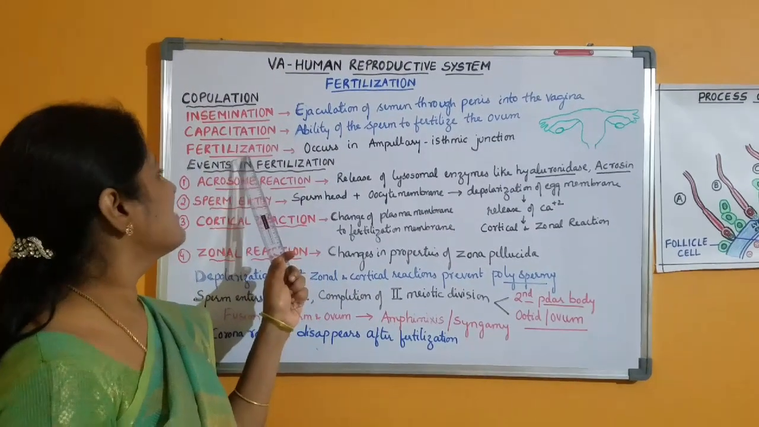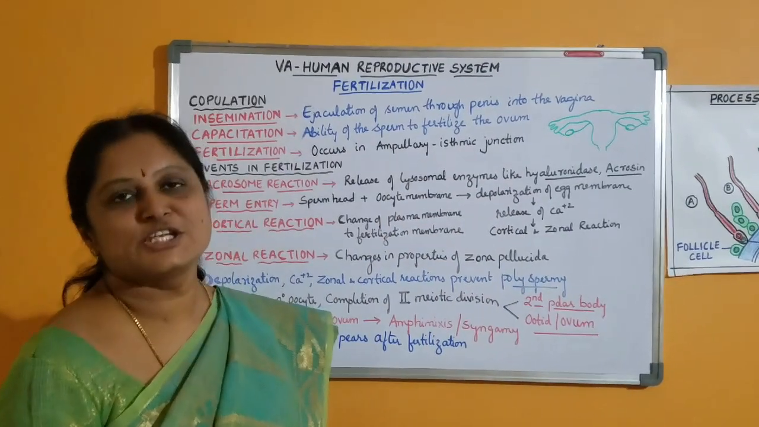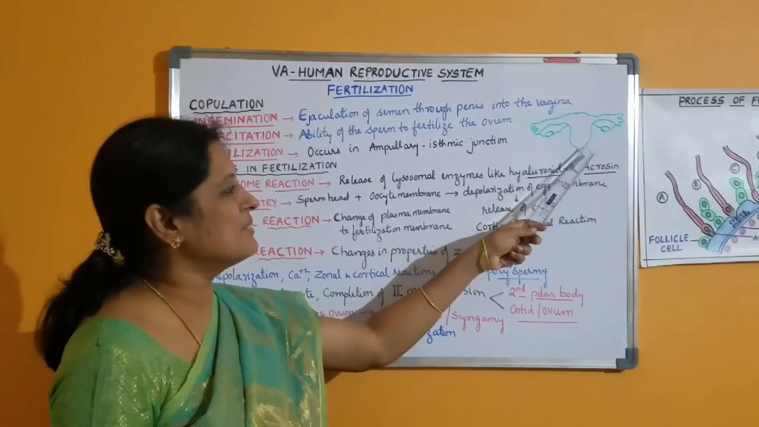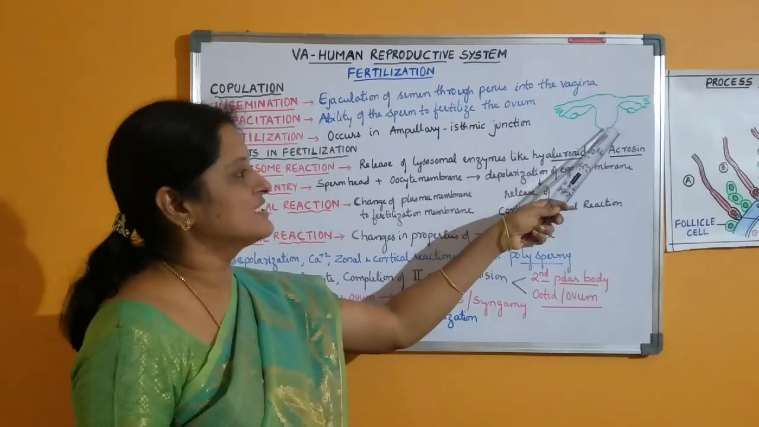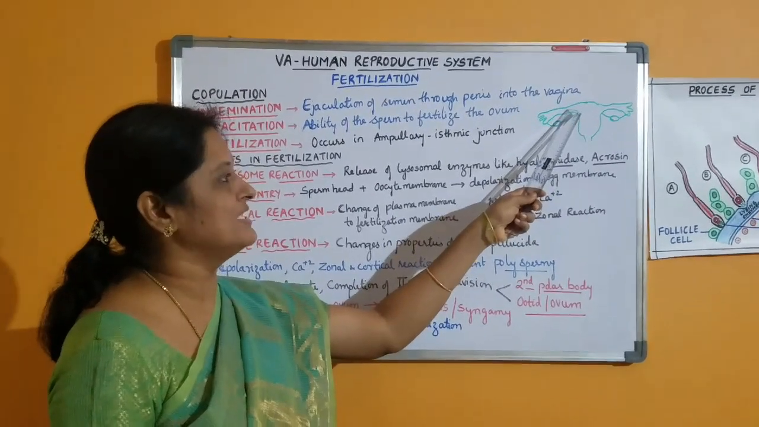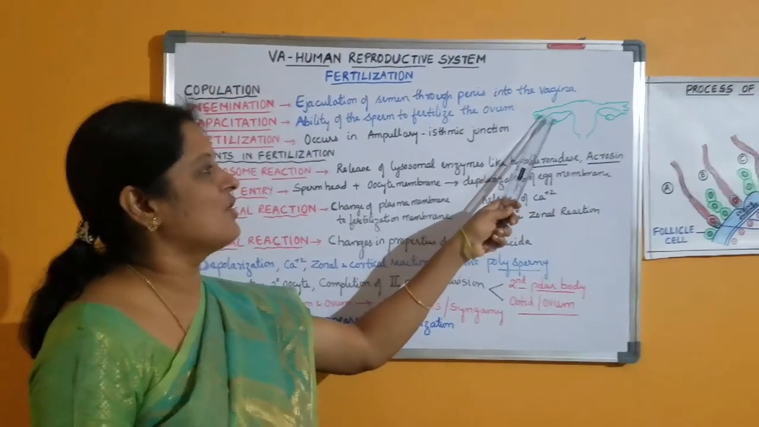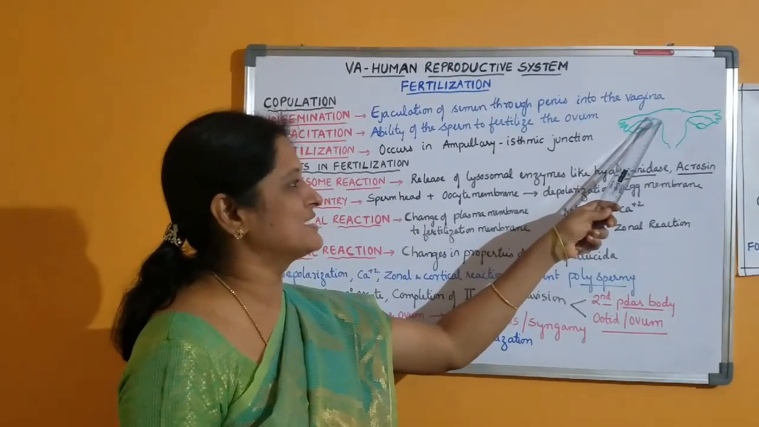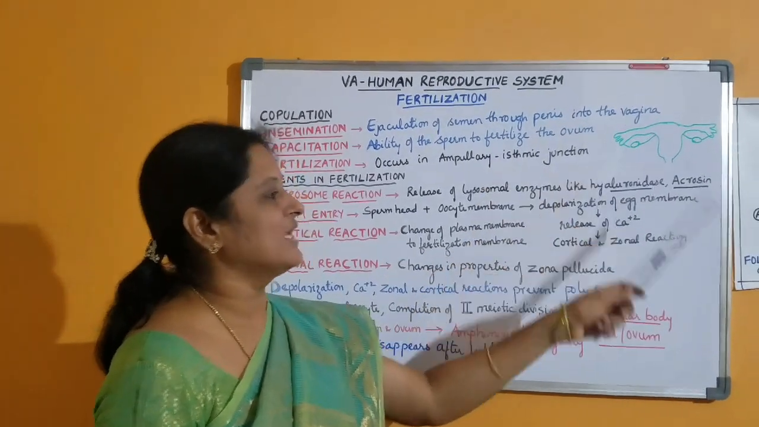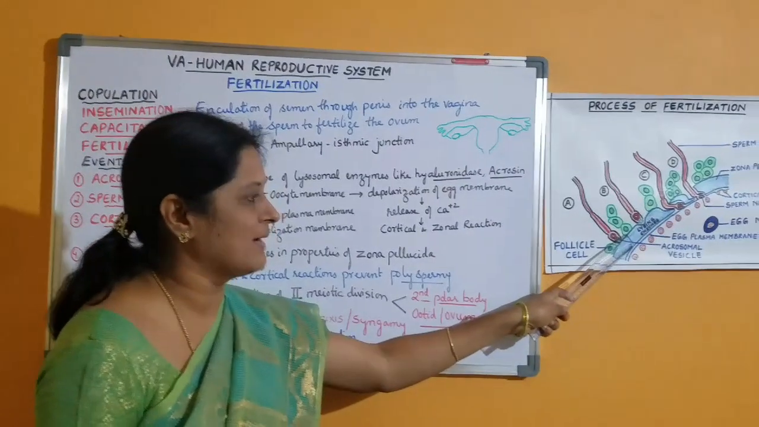And the next one is fertilization, which occurs in the ampullary isthmic junction. Fertilization is nothing but fusion of sperm and the ovum. Here the sperms which are released into the vagina travel through the cervix, enter the uterus and reach the ampullary isthmic junction. And the ovum which is released by the ovary is also transported into the ampullary isthmic junction where the fertilization is going to take place. During fertilization, the sperm has to penetrate through the corona radiata and zona pellucida.